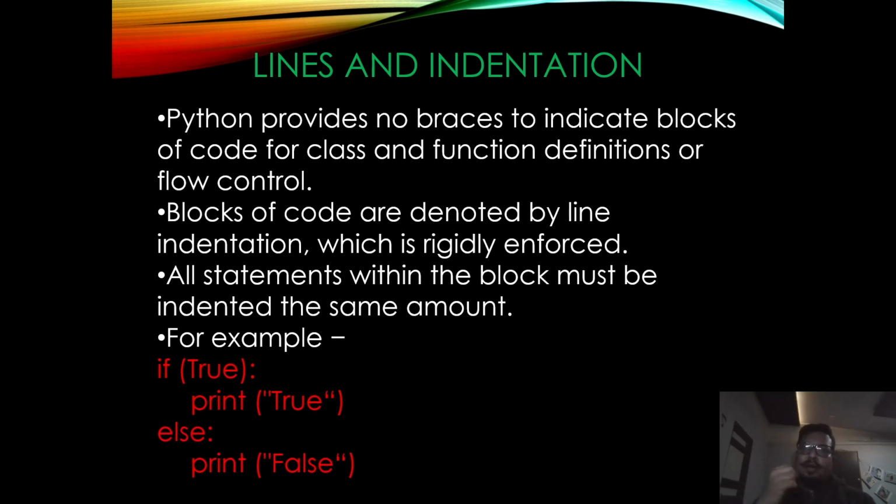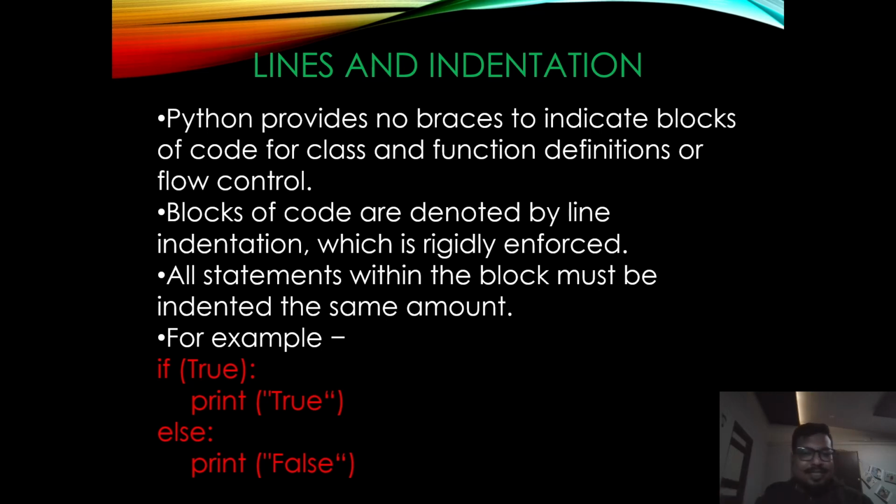In a C program, it will provide you with braces to indicate the start and end. But in Python there is no concept of braces for indicating the start and end, and because of that we have to depend upon indentations.